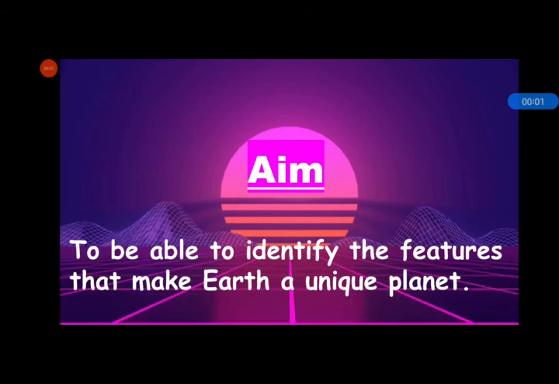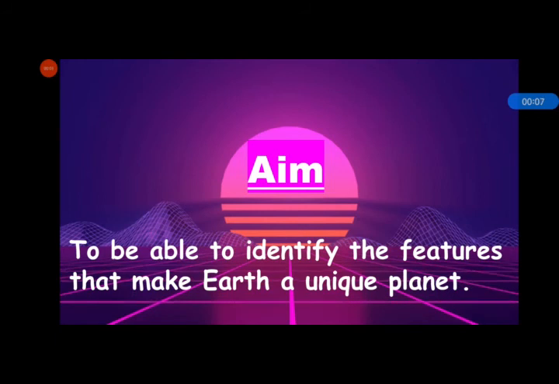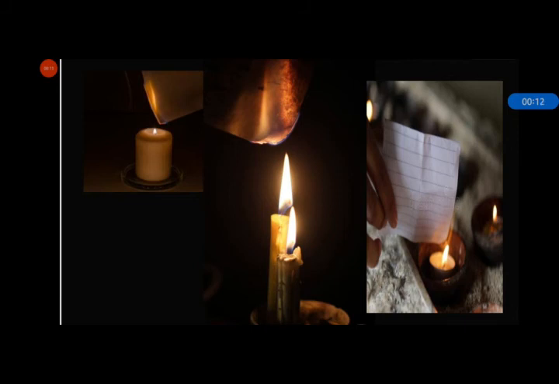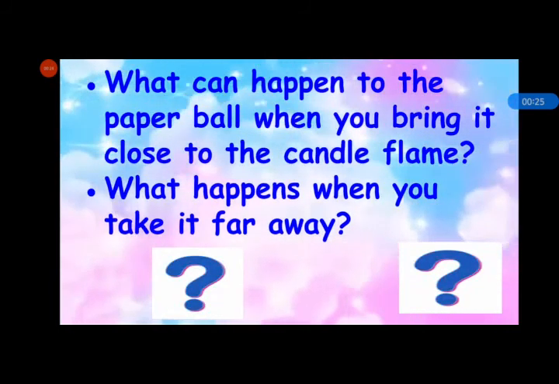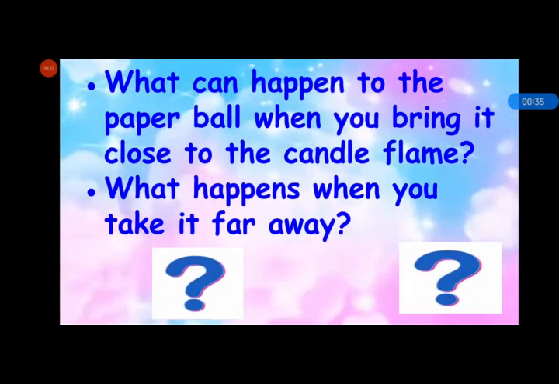Now we'll do an activity, an experiment. You need to imagine that this paper ball is the Earth and the flame is the sun.